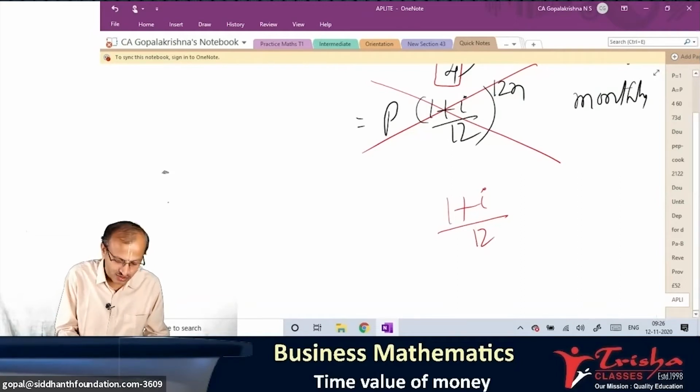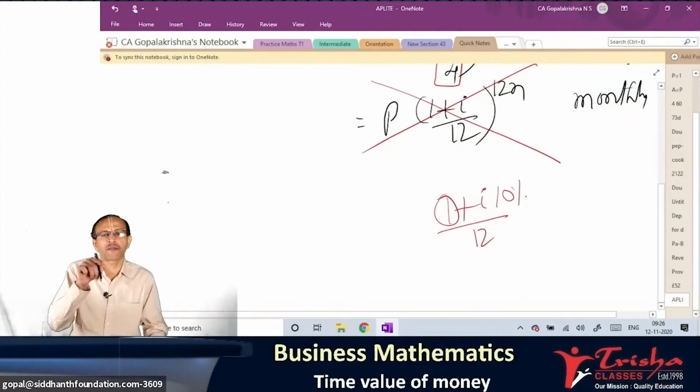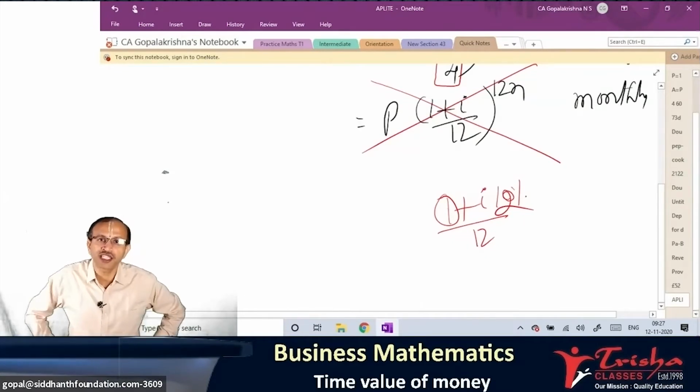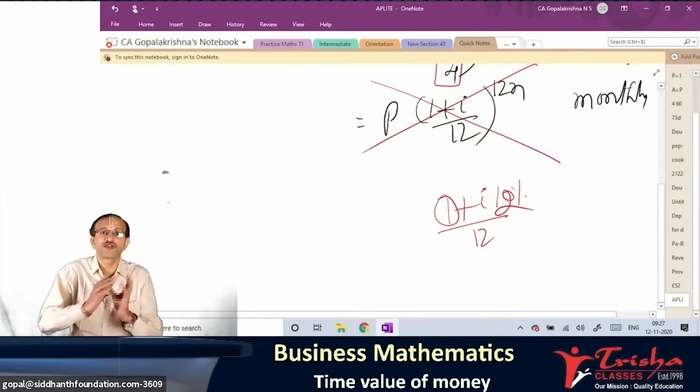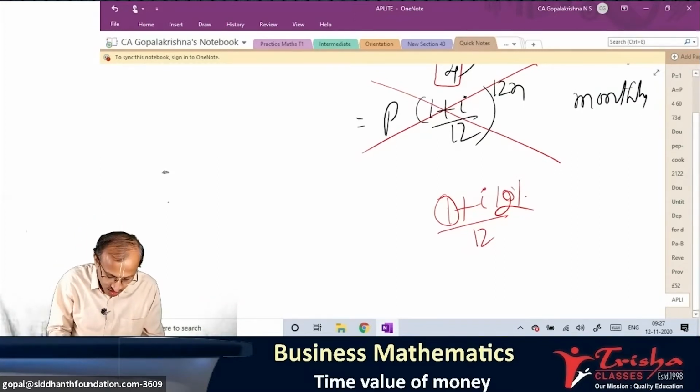See, what happens is when you do this, it is, for example, 10%. You should have divided 10% by 12. Let me take 12%, better. It should have been 1%. But now you're adding 1. 1 is how much percentage? 100%. It gives you a completely different answer. You will be dividing 112 by 12. You get it completely wrong. Therefore, that's why you should not always say yes to every question of mine.